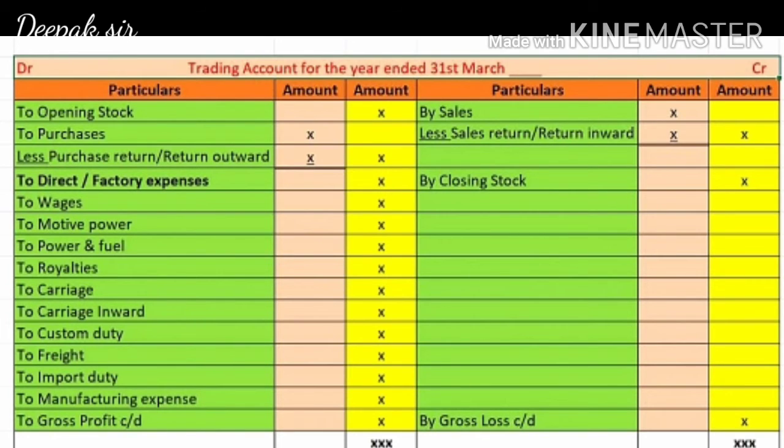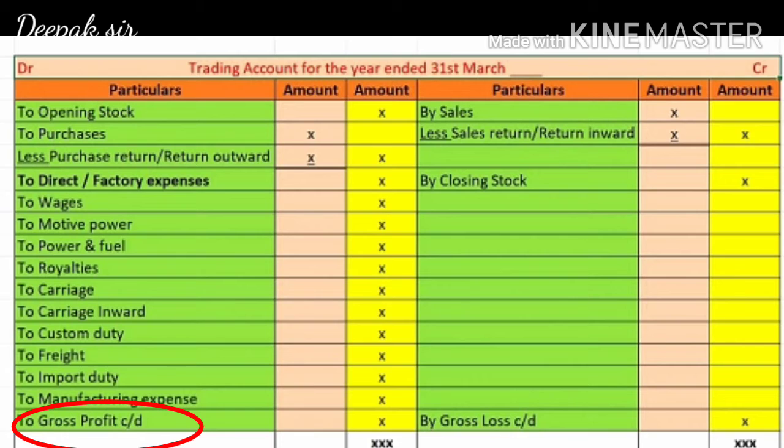Now if credit side total is higher of trading account, that means company sales are higher. So whenever sales are higher, a firm is going to earn a profit, and that profit will be called as a gross profit. So from sales we have to deduct all the cost of production that is given on the debit side of trading account. So whenever credit side total is higher, a firm is going to earn a profit, and that profit is gross profit.